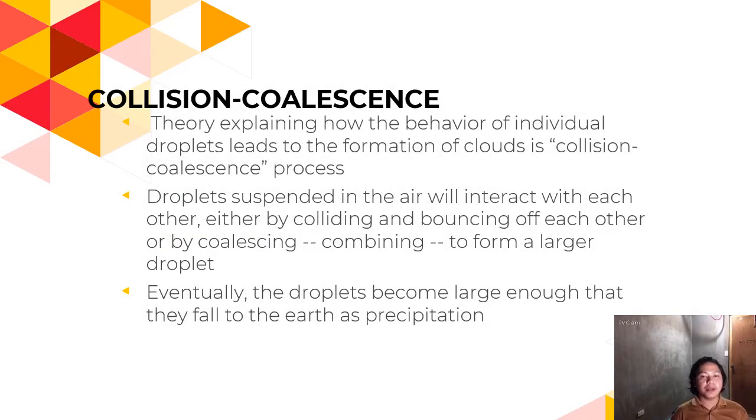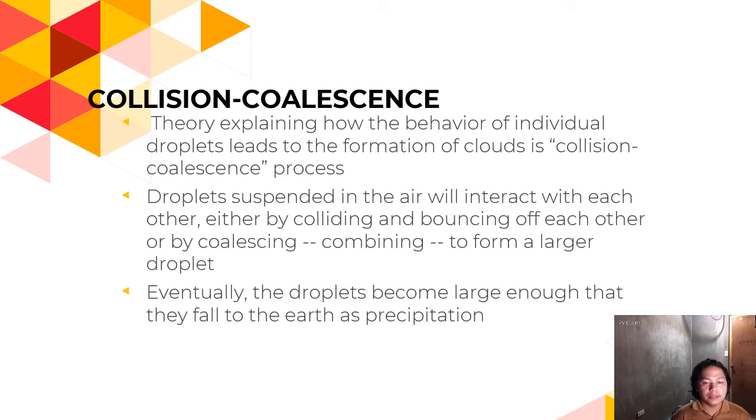The theory explaining how the behavior of individual droplets leads to the formation of clouds is called the collision coalescence process. Droplets suspended in the air will interact with each other, either by colliding and bouncing off each other, or by coalescing or combining to form a larger droplet.